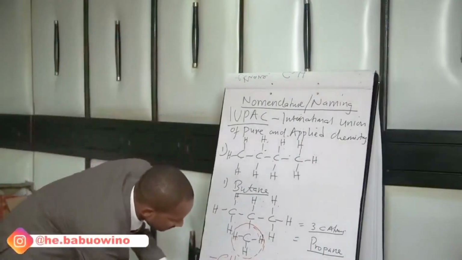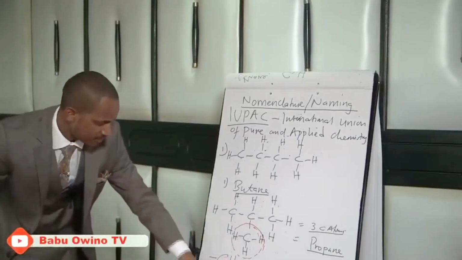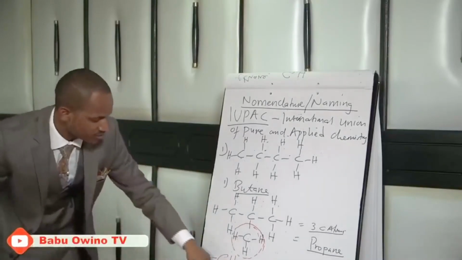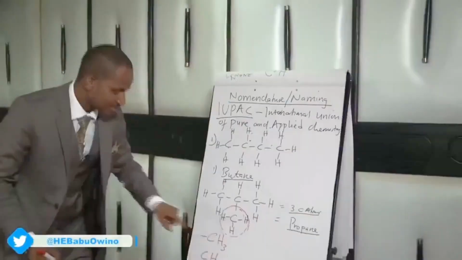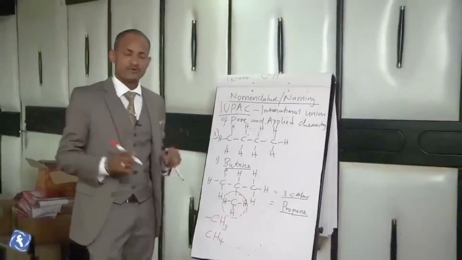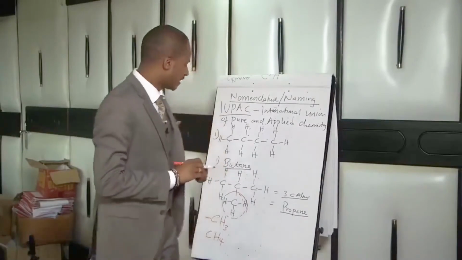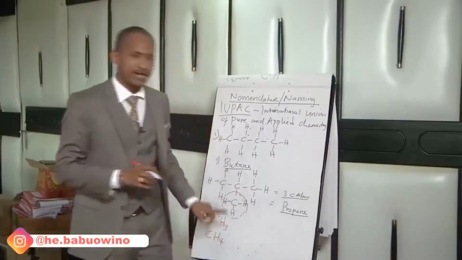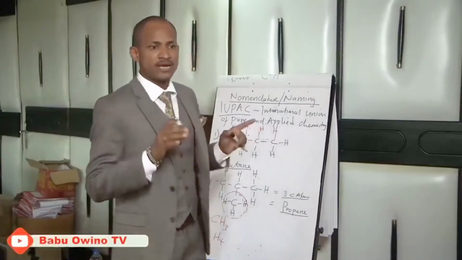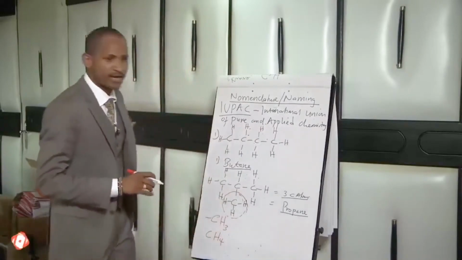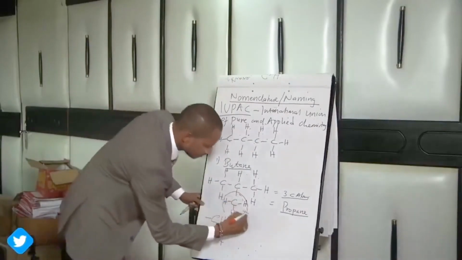The parent, if we have CH4, this is methane. This CH4 is methane, but we have CH3. So what is this CH3? We have carbon atom, 4 hydrogen atoms, 3 hydrogen atoms. Therefore, an organic compound, an alkane with 1 hydrogen atom less in our situation is called an alkyl group. It is an alkyl group.